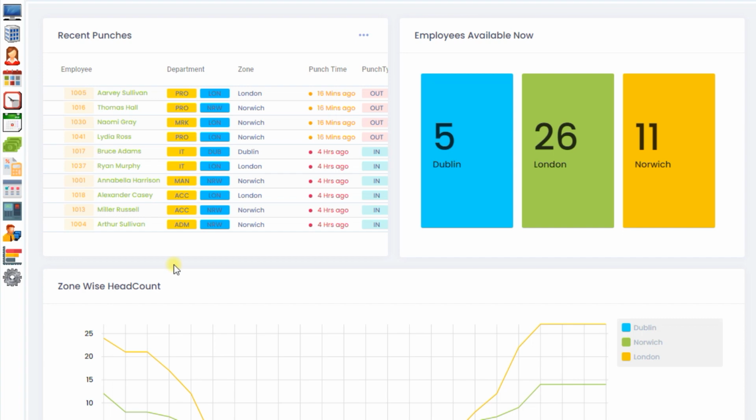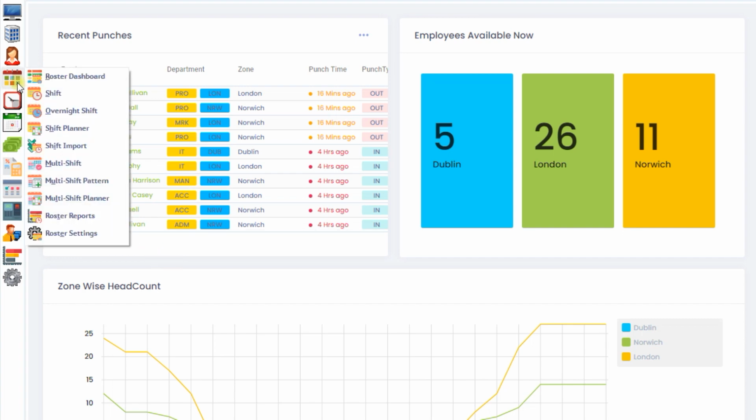Lenvica HRMS allows you to allocate your employees to different shifts as per your requirements.